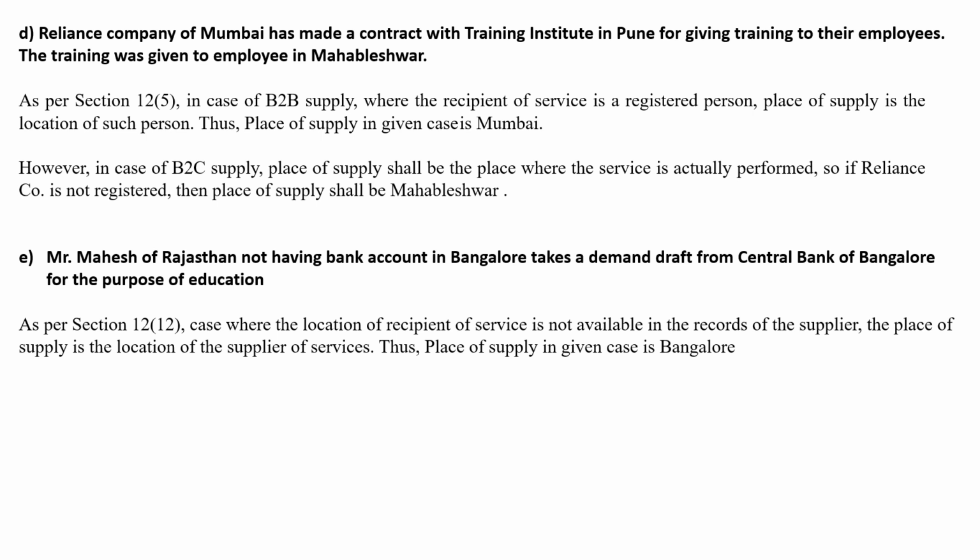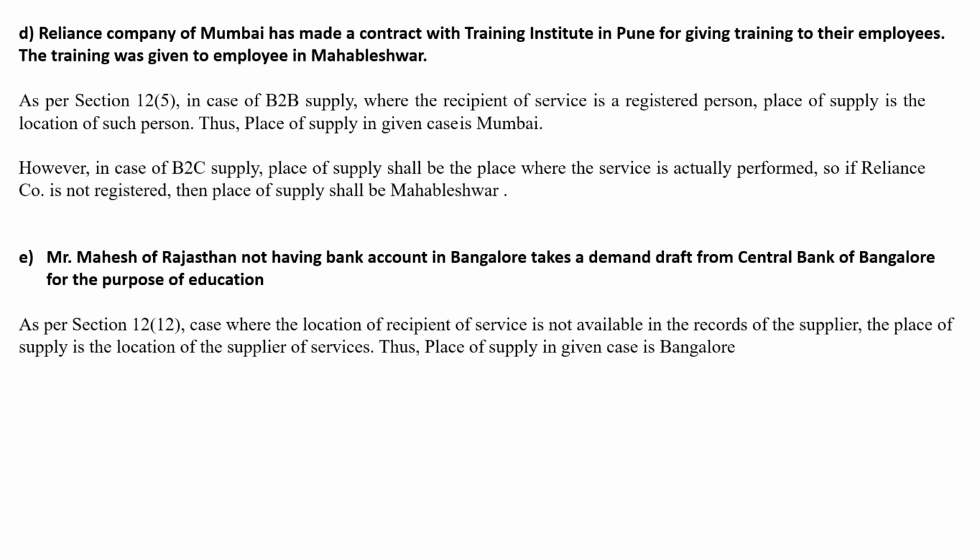So Reliance Company of Mumbai made a contract with a Training Institute in Pune for giving training to their employees. The training was given to employees in Mahabaleshwar. As per section 12.5, in case of business to business supply where the recipient of service is a registered person, place of supply is the location of such person. So here the Reliance Company is Mumbai based, so the place of supply will be Mumbai.